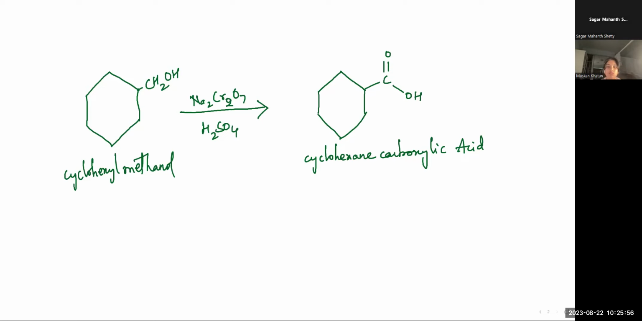Apart from that, alcohols can be used as nucleophiles or electrophiles. Now, when I say a nucleophile, alcohols have a lot of versatility.